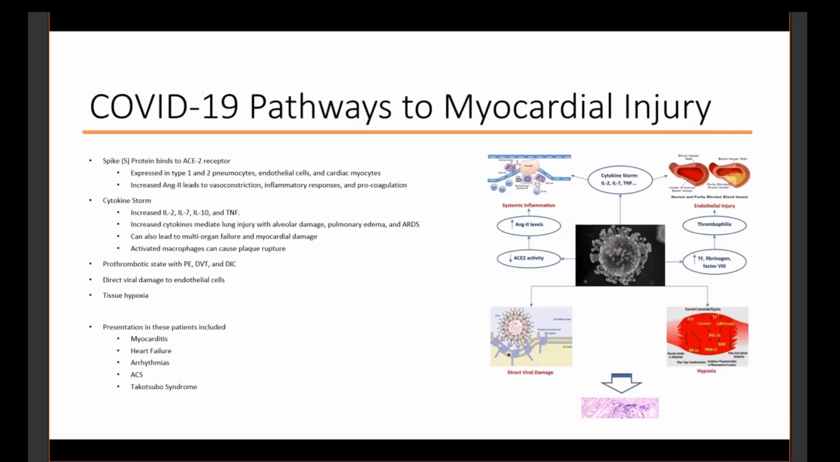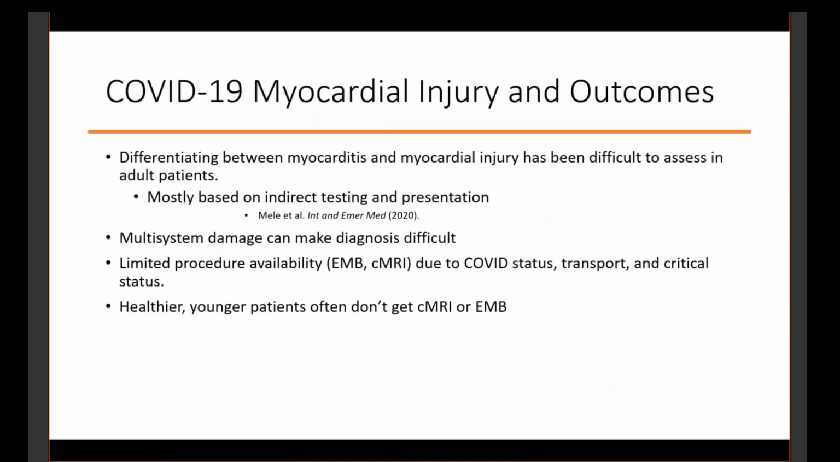In those adult patients that presented who did poorly, it presented as 5 different things. One was myocarditis as diagnosed by the prior criteria, underlying heart failure, malignant dysrhythmias, acute coronary syndrome, and Takotsubo syndrome, which is sort of a shock cardiomyopathy. So the problem is differentiating between true myocarditis and myocardial injury in adults has been difficult, and so most of it's been on indirect testing and presentation. When multiple systems are affected, it's hard to figure out what's the cause.